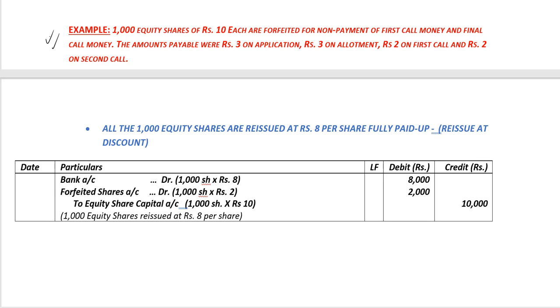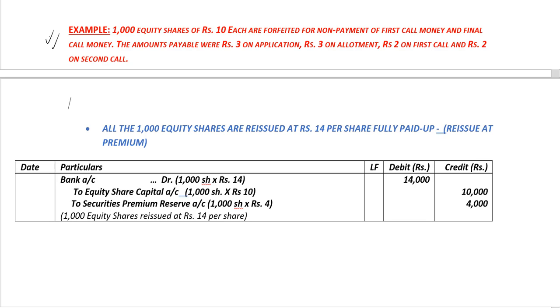It comes up to rupees 2 per share, and multiplied by 1000 shares, the total discount on reissue is rupees 2,000. We need to credit equity share capital account with the number of shares multiplied by the paid up value per share, 1000 shares multiplied by rupees 10 per share, totaling to 10,000 rupees. The narration: 1000 equity shares are reissued at rupees 8 per share.